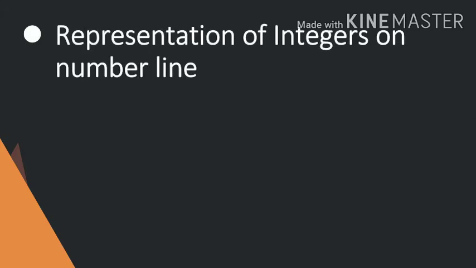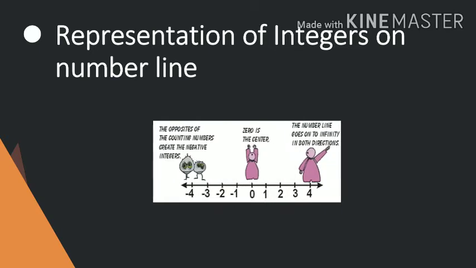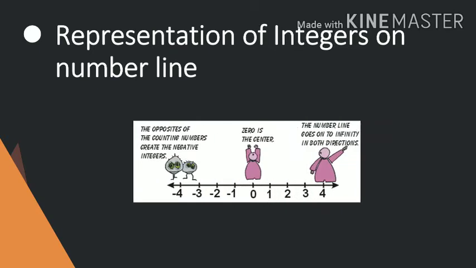Representation of integers on number line. Now I will tell you how we represent the integers on a number line. It is a number line. Here 0 is the center. The number line goes on to infinity in both directions. The opposite of the counting numbers create the negative integers.